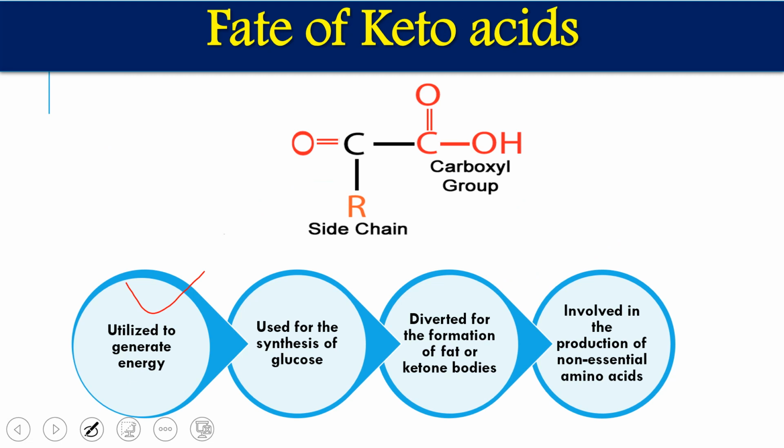Then these keto acids are also used for the synthesis of glucose through the gluconeogenesis process, where pyruvate is a keto acid which can be used, and oxaloacetate can be used. These are the different keto acids which we use for the synthesis of glucose through gluconeogenesis. I have already uploaded a video on the gluconeogenesis process, which you can also watch. Then it is diverted for the formation of fat or ketone bodies, and ketone bodies are important biomolecules of our body which can be used as an energy source.